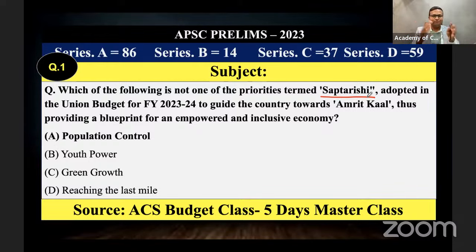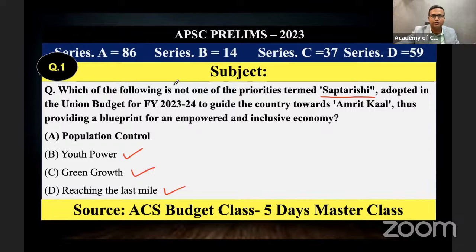Amrit Kal means that we are going to achieve the 100 years of independence in 2047. We celebrated the 75 years of independence last year. So the plan is for the last 25 years, how to plan by improving the Indian economy. There we discussed that in the Saptarshi, youth power, green growth, and reaching the last mile were there, but the one which was not there was development.